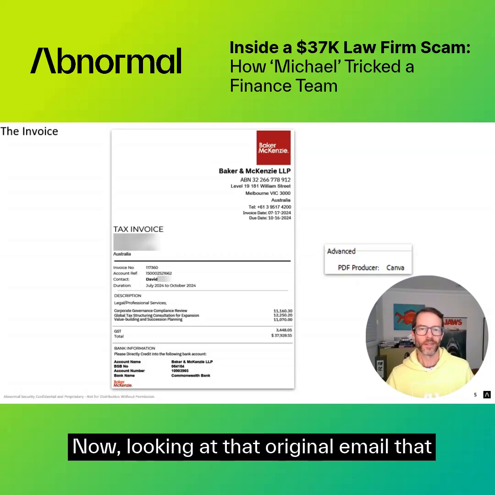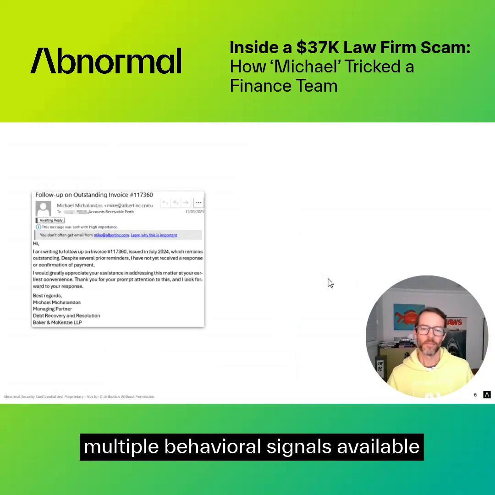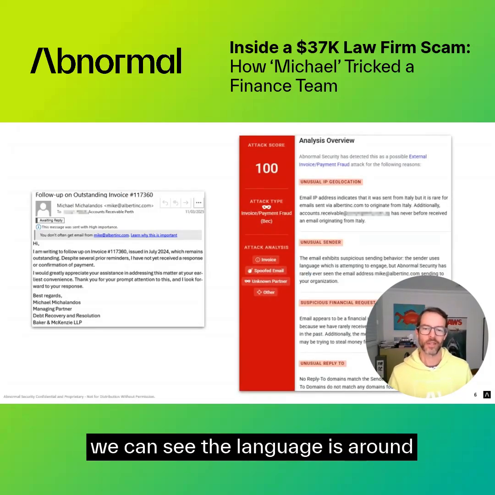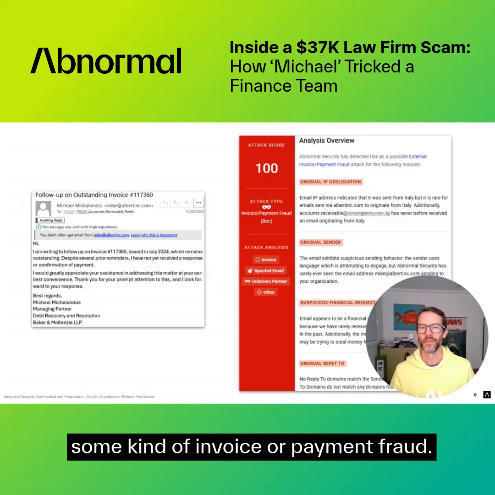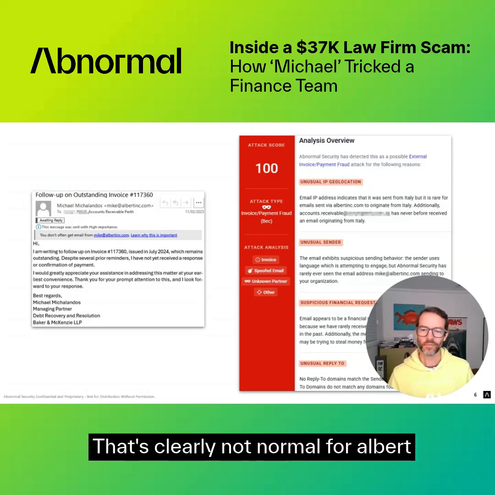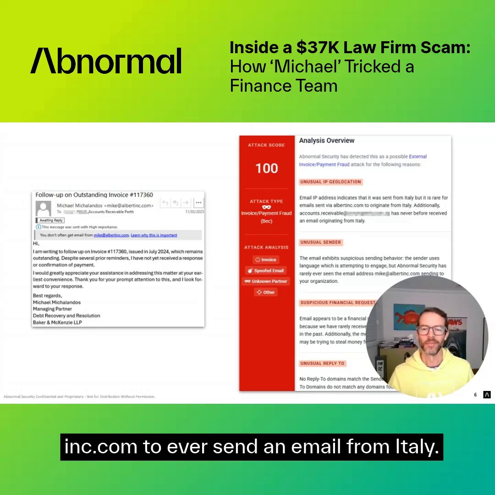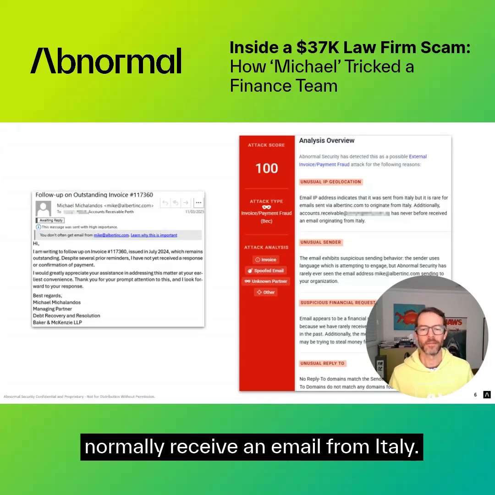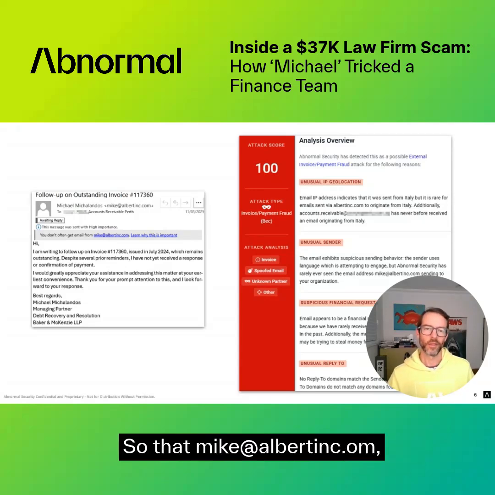Now, looking at that original email that started the whole thing off, there are multiple behavioral signals available to determine that this is malicious. Firstly, using a large language model, we can see the language is around some kind of invoice or payment fraud. The email was also sent from Italy. That's clearly not normal for albertinc.com to ever send an email from Italy, and also the recipient doesn't normally receive an email from Italy. Also, the sender's unusual. So that Mike at albertinc.com, that original address the threat actor used, is not normal. It's not been seen by the organization before, and there's been no outbound email to it either.